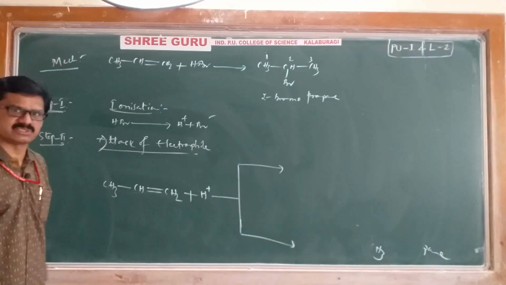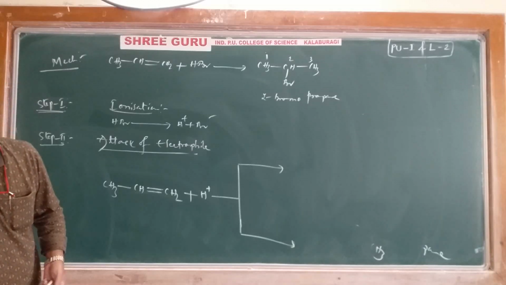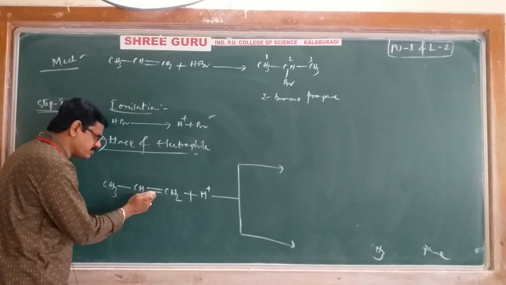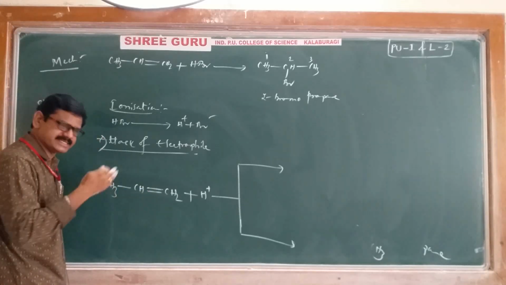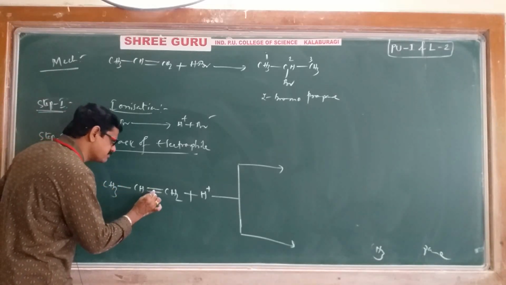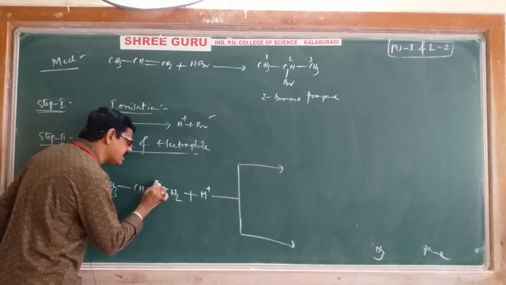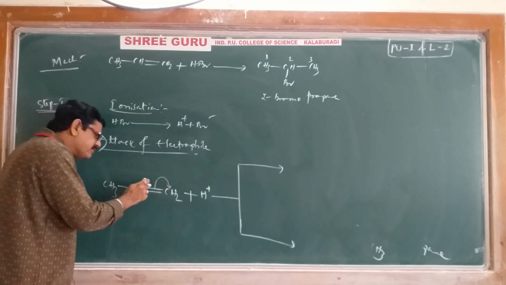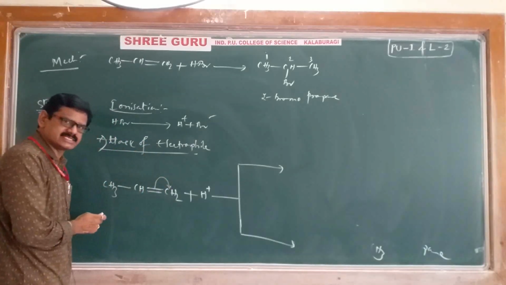What are those two possibilities? We'll learn clearly. See here. First, just imagine across the double bond, one is a sigma bond, one is a pi bond. Suppose these pi electrons are shifted to the right side. I'll repeat once again. If pi electrons are shifted to the right side,